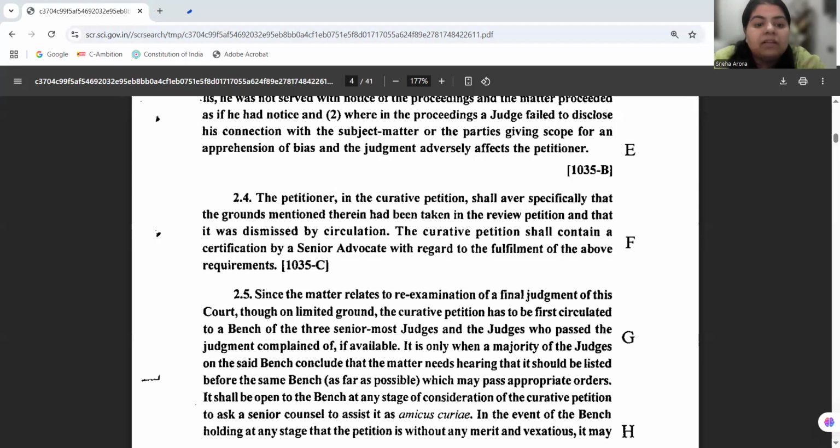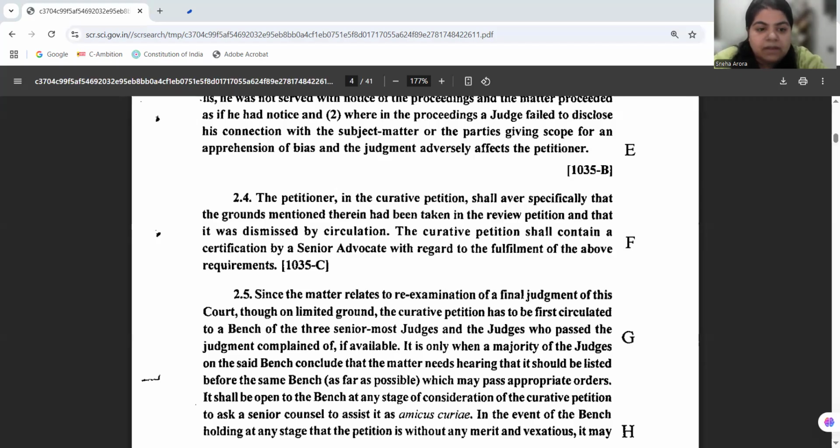But to prevent the abuse of process and to cure the gross miscarriage of justice, the court may reconsider the judgment it has passed already, in the exercise of Article 142, in the exercise of its inherent power. Okay, so now